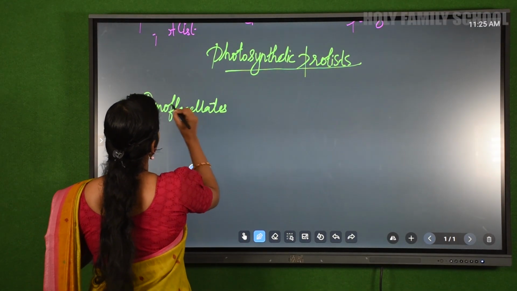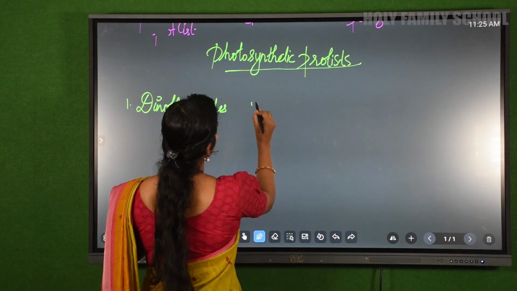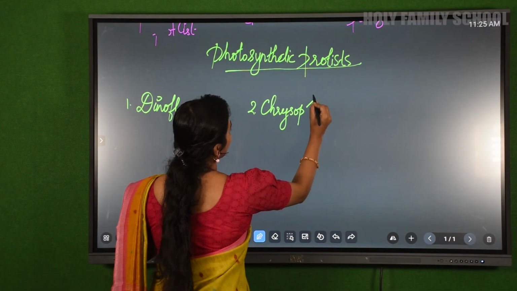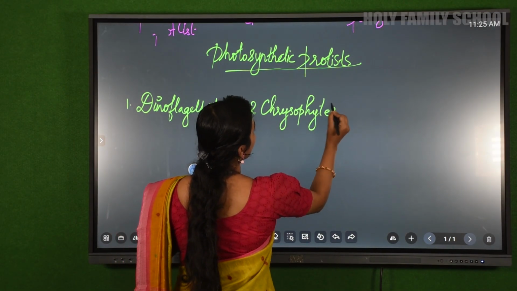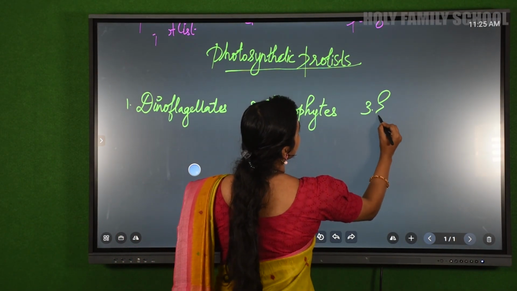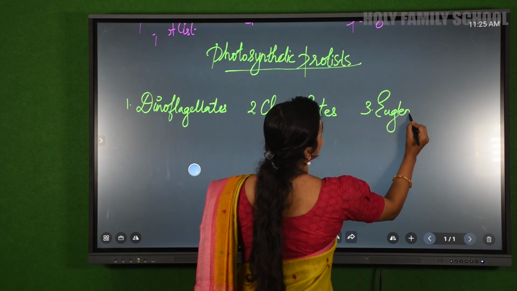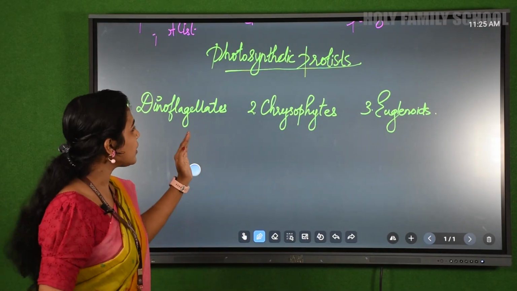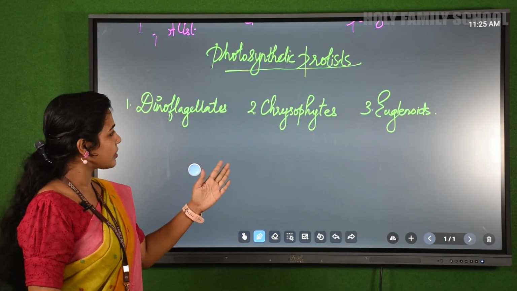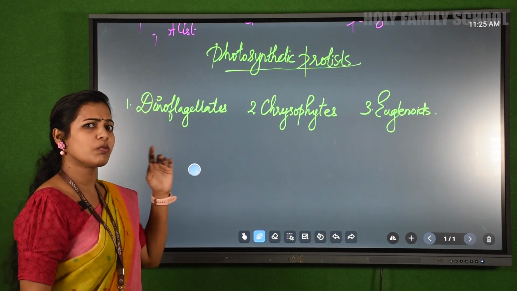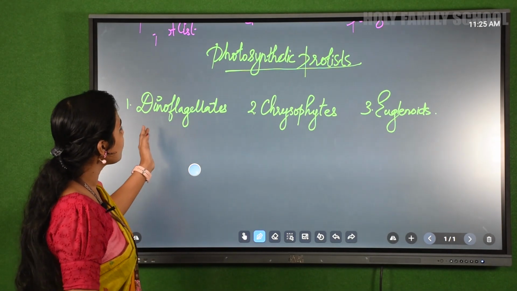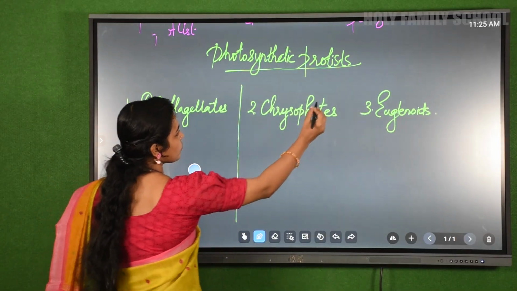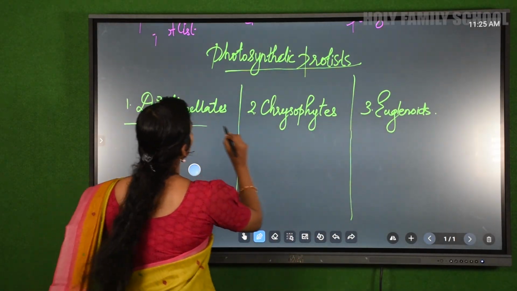The second one is chrysophytes. And the third one is euglenoids. How easily can we study these 3 photosynthetic protists? We can compare the characteristics we have thought of for these 3 photosynthetic protists. So let's see what characteristics we have thought about.